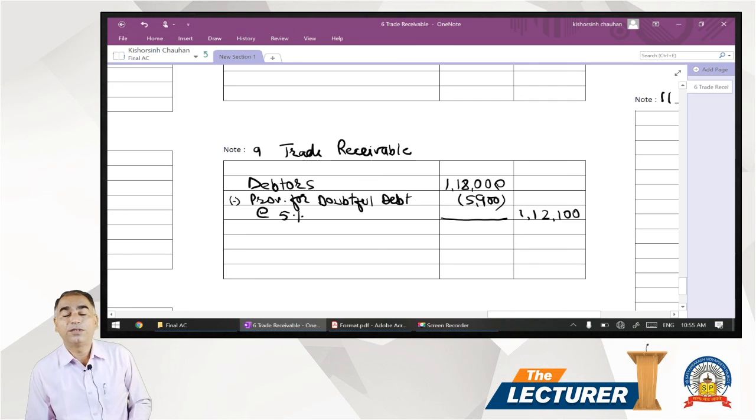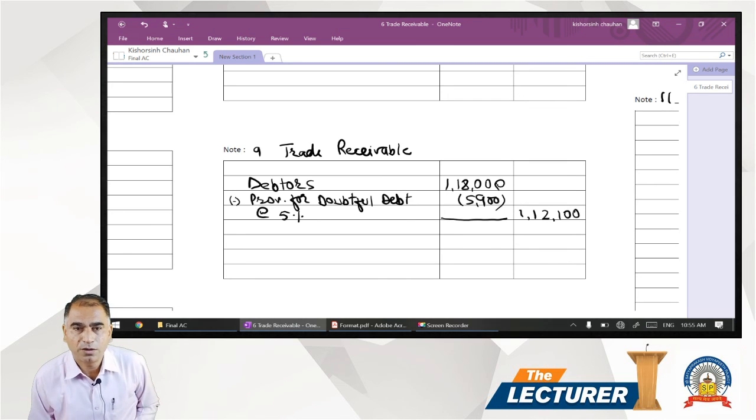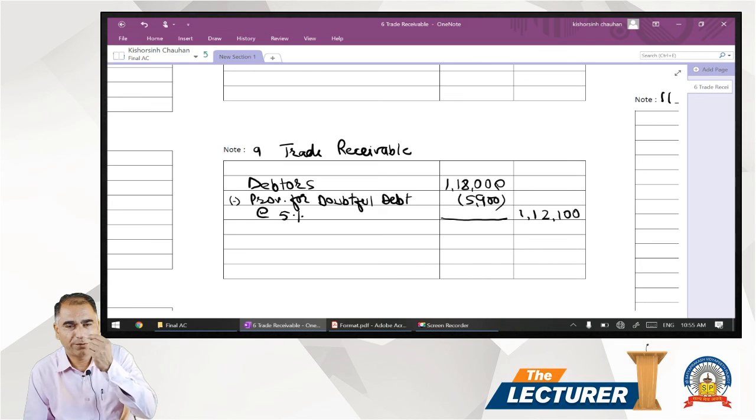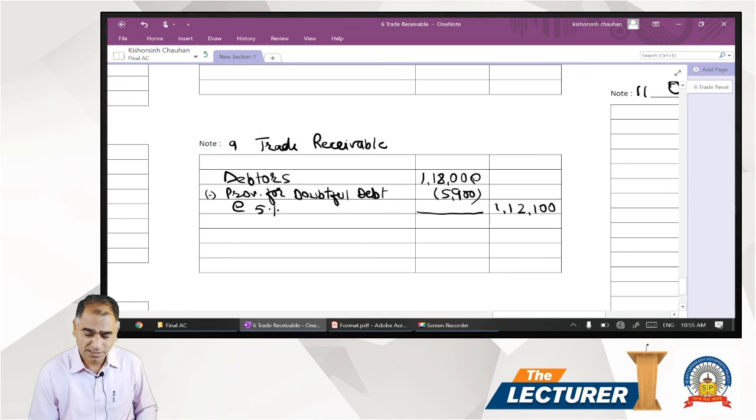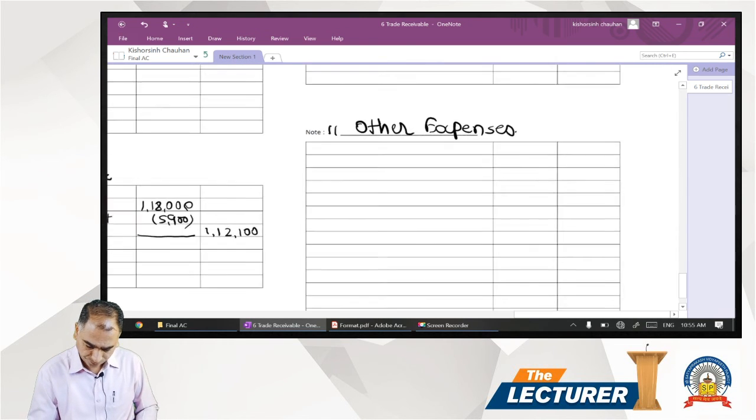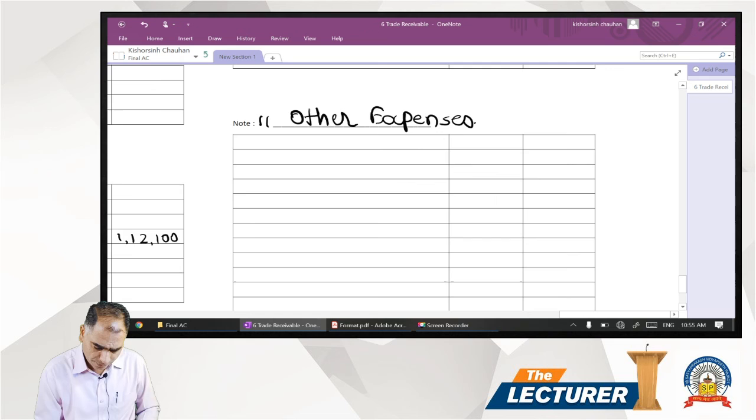Now what is the entry for provision for doubtful debt? Entry would be P&L account debit to provision for doubtful debt. So the P&L account we have to debit, and provision for doubtful debt we have to show in the balance sheet as a deduction from the debtors. The P&L account is recorded in other expenses, for which we have a separate schedule. Other expense schedule number 11.